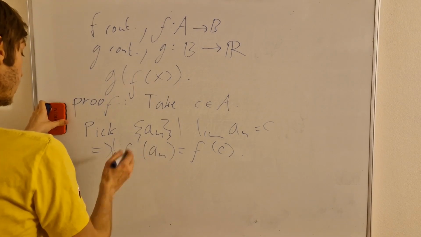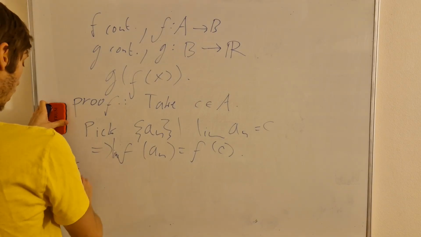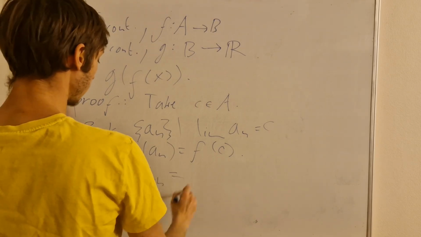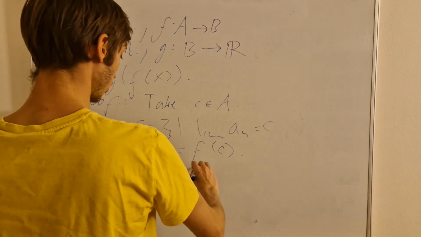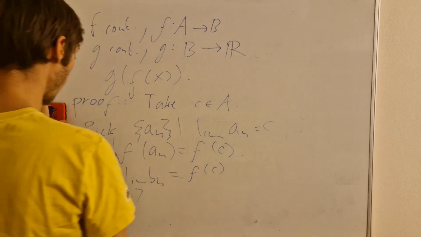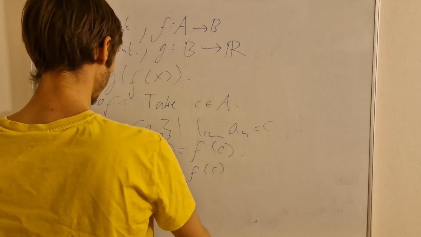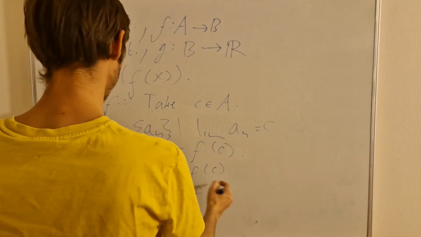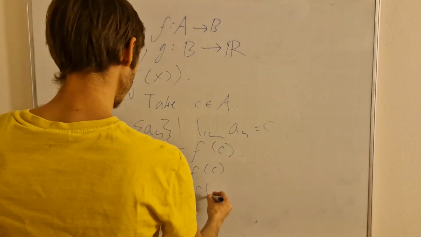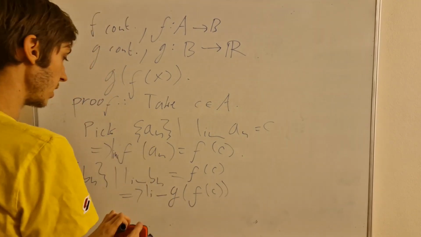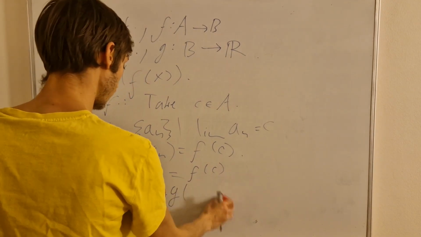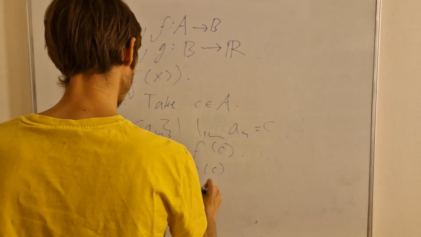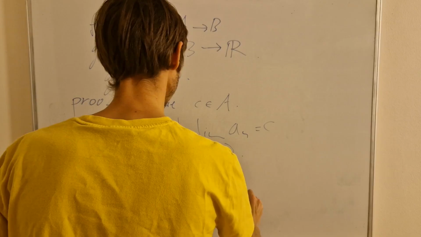We can do basically something like also bn, such that the bn at the limit goes to f of c, and then we have the limit of g of, actually, first g of the bn is equal to g of f of c.